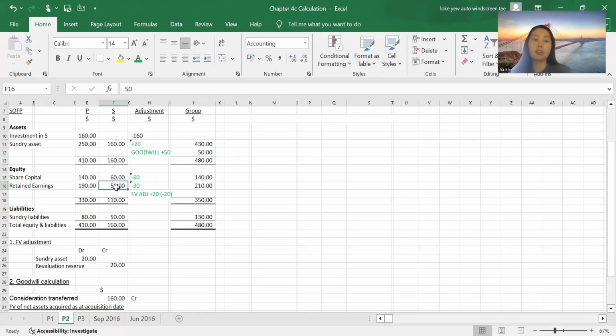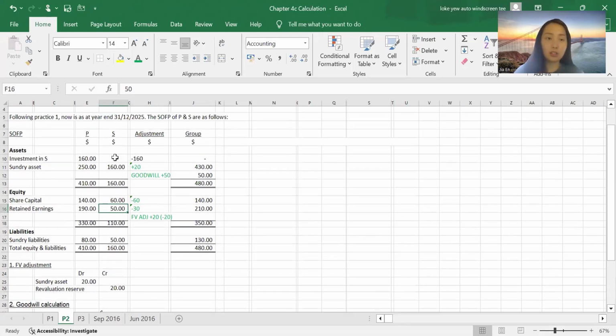After that, the additional profit that is generated by the subsidiary after the date of acquisition, 50 minus 30, the $20, is part of the profit of the parent as well, because I already achieved control in you. So whatever you're earning is my earning as well. That is why when we consolidate the account, we will take the parent's earning plus the entitlement of parent's earning in the subsidiary account. Let's look at it one by one.